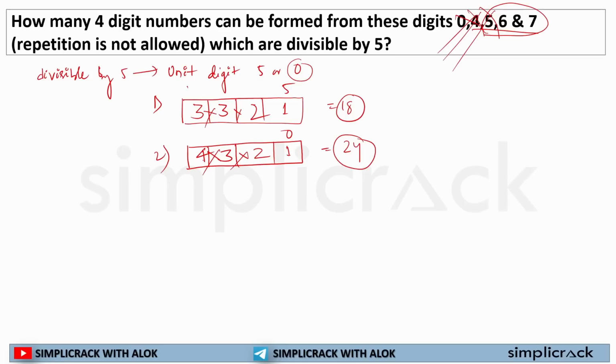Now it has asked for the total numbers. So numbers with 5 as their unit digit and numbers with 0 as their unit digit are independent of each other. They have nothing in common. So I can say total 42 numbers can be formed with these digits which are divisible by 5. I hope this is clear to each and every one of you.